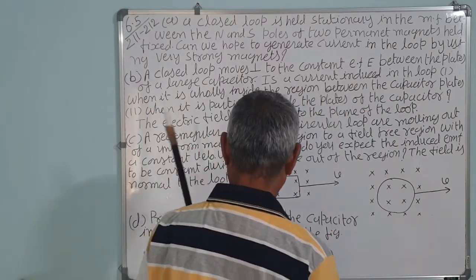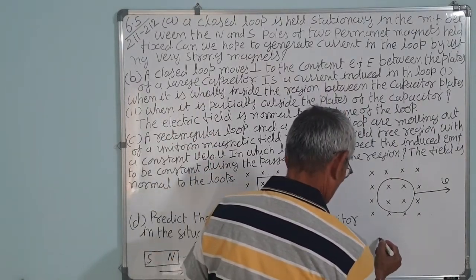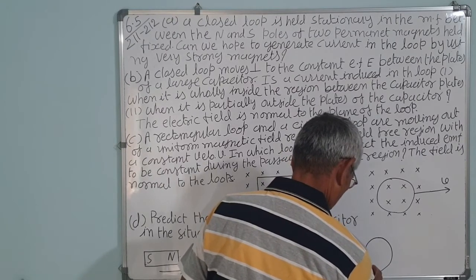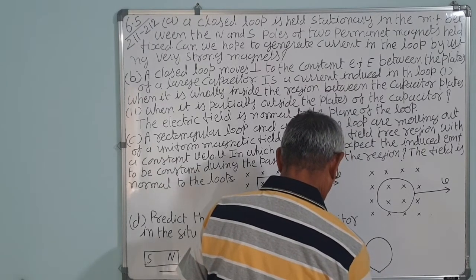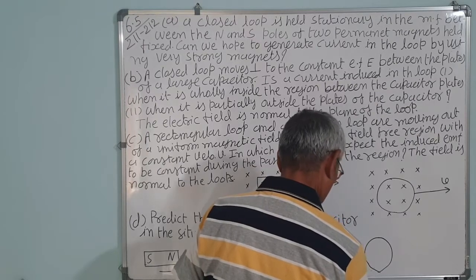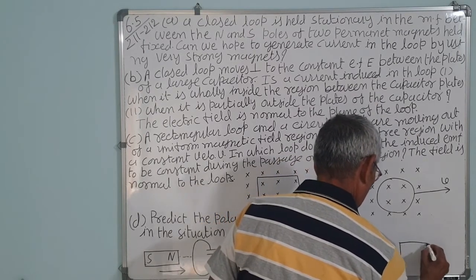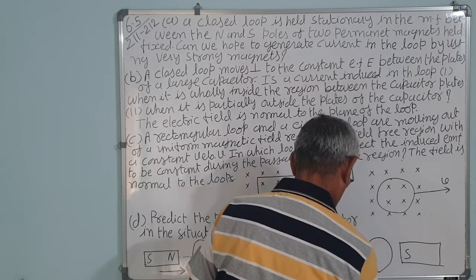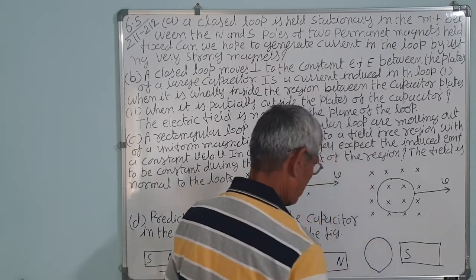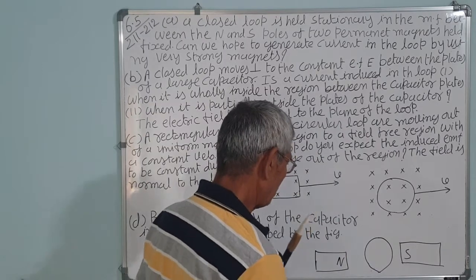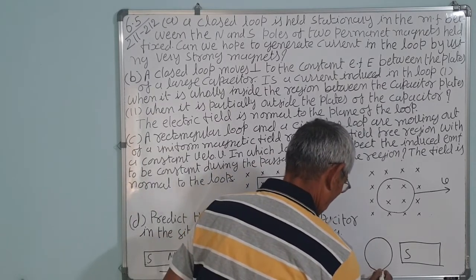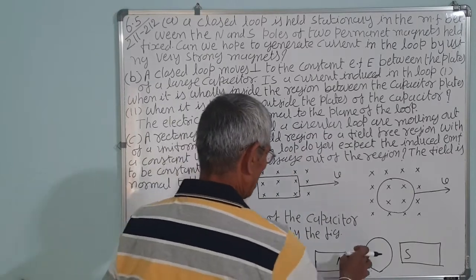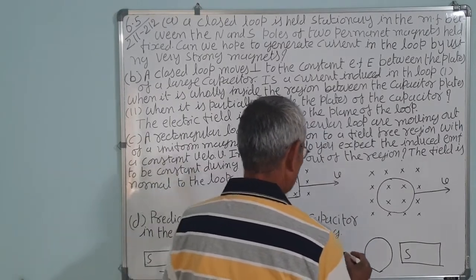Suppose this is the loop. There are two magnets. Say this is south pole and north pole. Correct? If it is held stationary, there won't be any change in the magnetic flux.